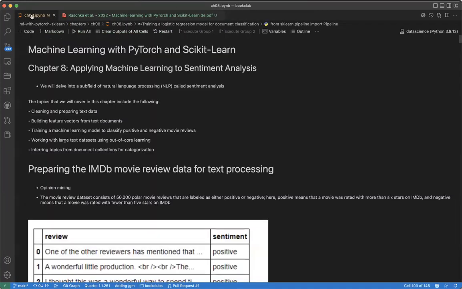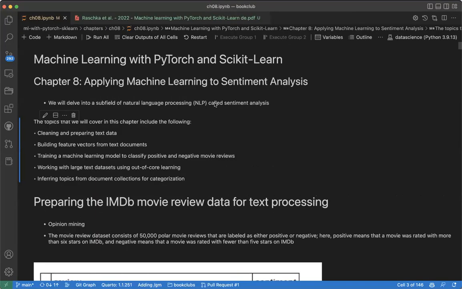Right, so today what we'll see at the end of this session is we'll try to understand how we can clean data for machine to do sentiment analysis. Given a data set, how can we clean that data? We'll also understand how we can build feature vectors from text documents. So given a text document, how can you build feature vectors, right?